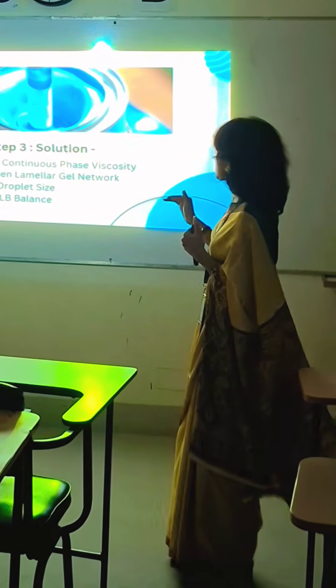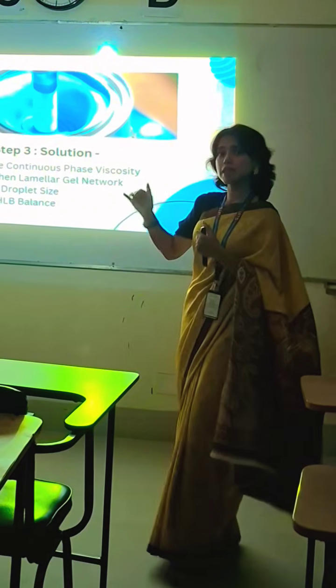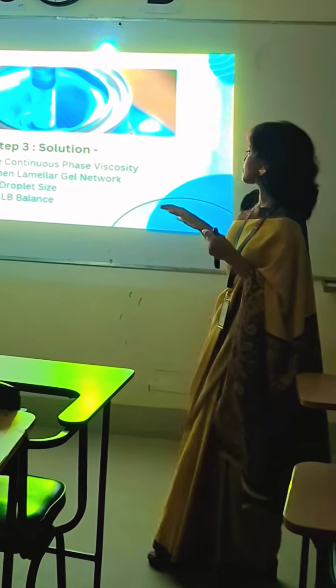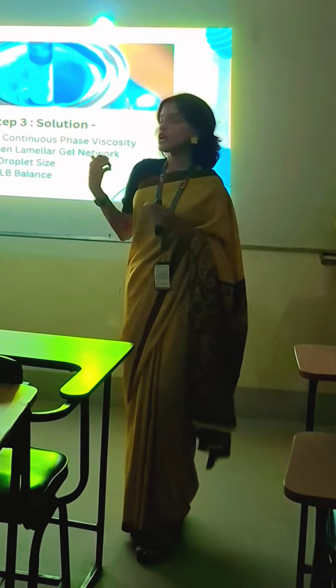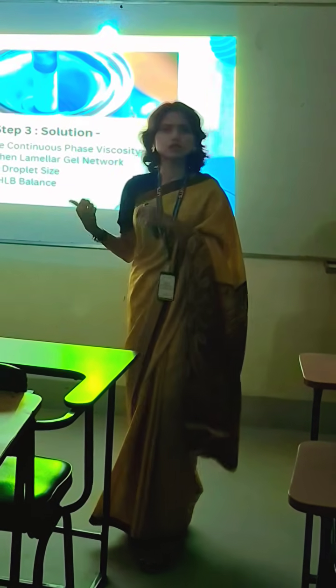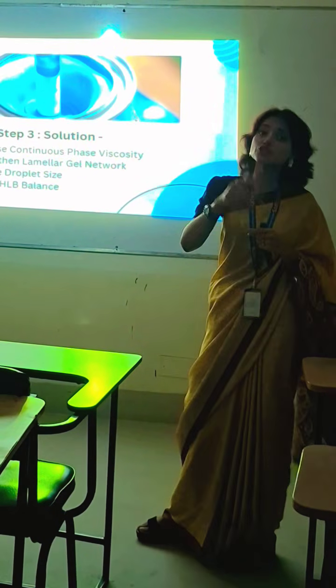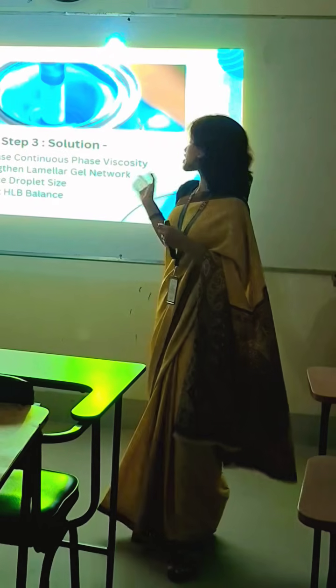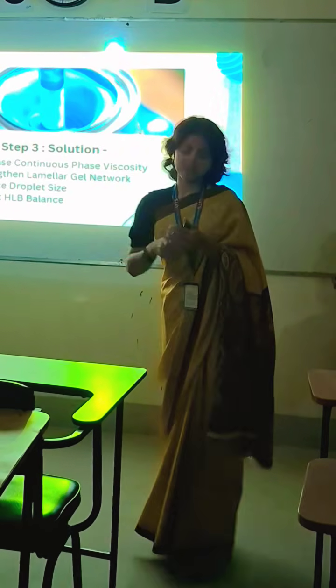And the last one, adjust the HLB balance. HLB means hydrophilic-lipophilic balance. To maintain this balance, the emulsifier must be associated with it. If the formulation is water soluble, then the HLB value will be 8 to 18, and if the formulation is oil soluble, then the HLB value will be 3 to 6.